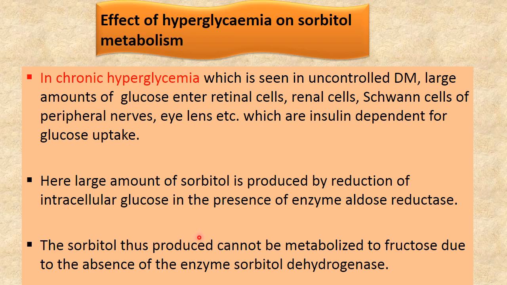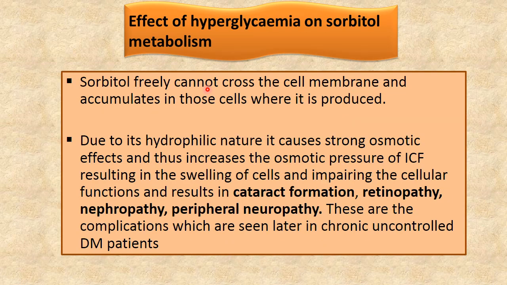This sorbitol thus produced cannot be metabolized to fructose due to the low activity of enzyme sorbitol dehydrogenase. And this sorbitol cannot freely cross the cell membrane and hence accumulates in these cells where it is produced.